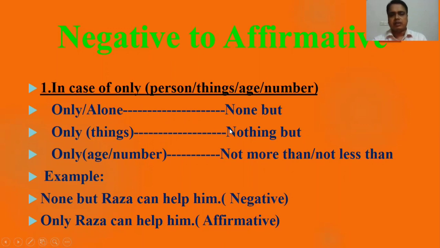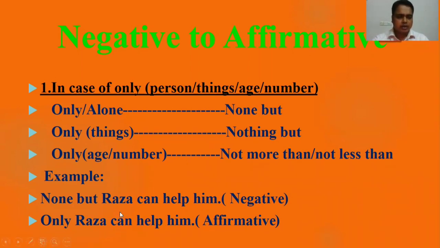If you get "nothing but" in case of an affirmative sentence, you have to use "only." I mean, "nothing but" indicates things, but you have to use "only" in that case, in case of an affirmative sentence. Okay. Now, in case of "not more than" or "not less than," you have to use "only" also. So this is the opposite. You have to follow the opposite one.